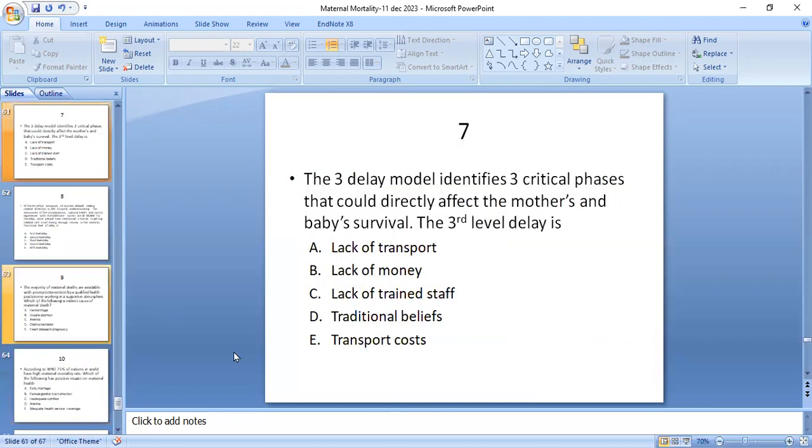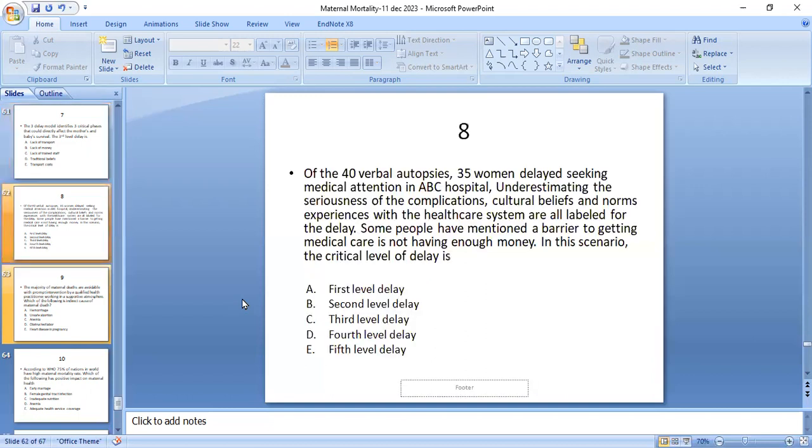The three-delay model identified three critical phases that could directly affect the mother's and the baby's survival. The third driver of delay is lack of transport, lack of money, and transport costs. It's B. Yes, it's the lack of transport that is the third level of delay. B.